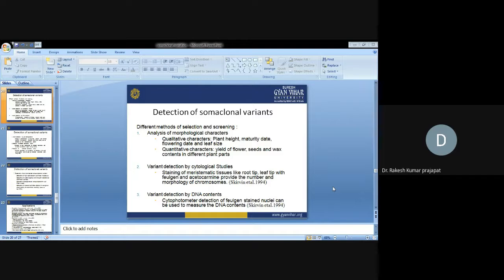Variant detection by cytological study is also possible by using staining of meristematic tissue.